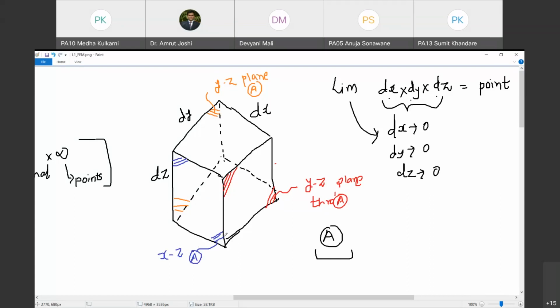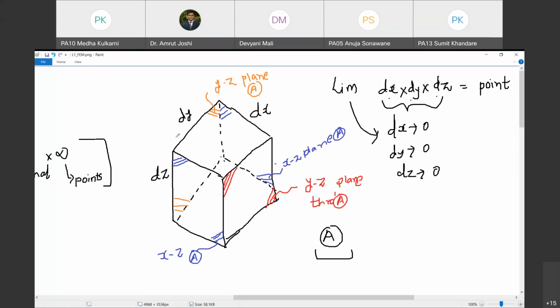If you look at this plane, which I am again marking in blue itself, this plane is also an XZ plane passing through point A under consideration. So these two planes are essentially the same.